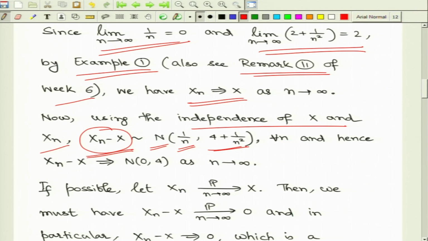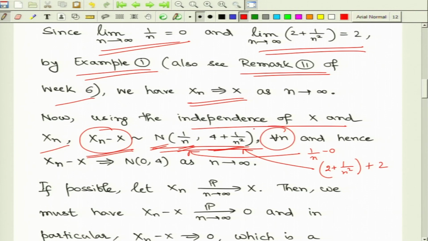Here, using the independence we are obtaining this result, that 1 by n is arising from this difference and the variance calculation is arising from the fact that the variances add up by the independence. So, that is what we are using, and we have obtained the explicit distribution of xn minus x for all n. Now, again by our criteria we will simply have to look at the convergence of the means and the variances, and therefore, we will immediately conclude that as n goes to infinity, xn minus x converges to a random variable, let us say z, which is following normal distribution with variance 4.